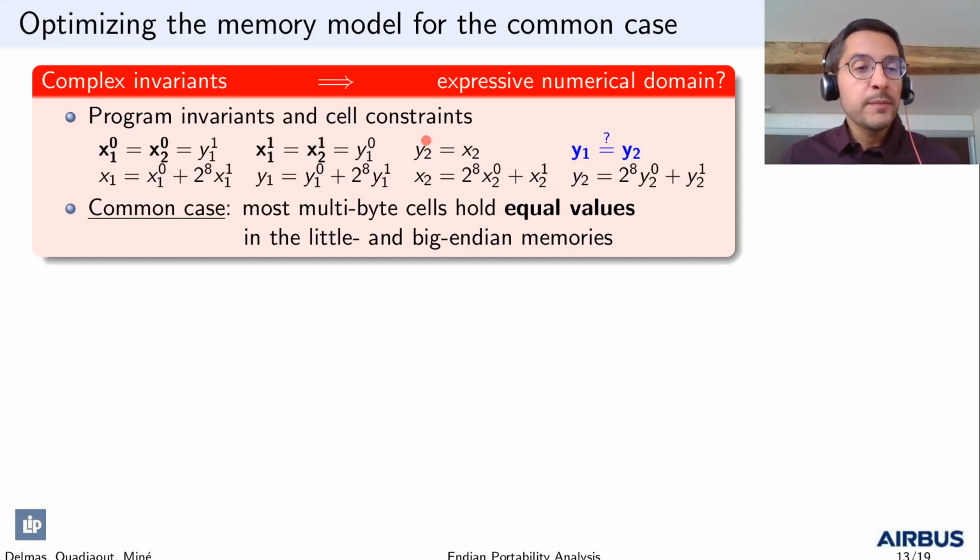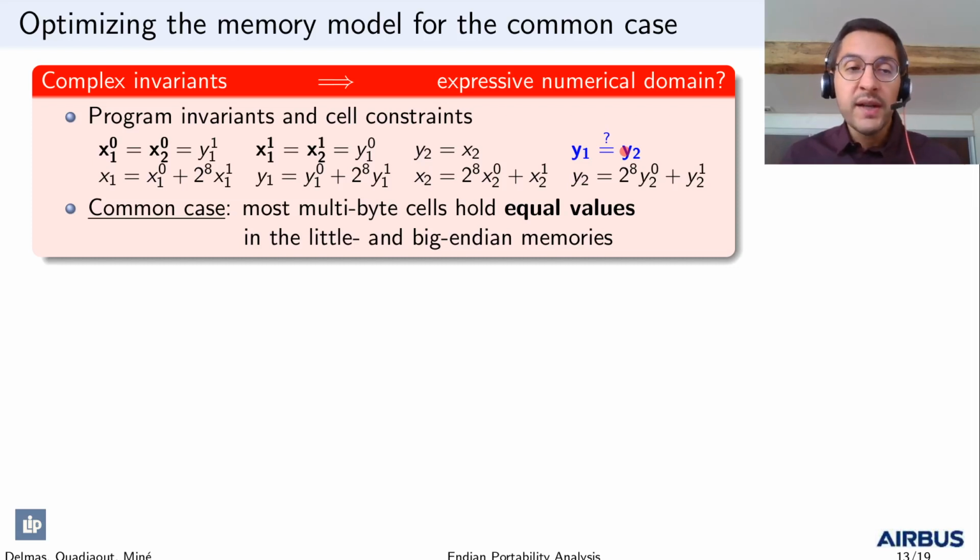Fortunately, we notice that most invariants are equalities, and most such equalities are between the little endian version and the big endian version of the same cells. And this is not a surprise, as we expect in a portable program that most multi-byte cells will hold equal values in both memories.